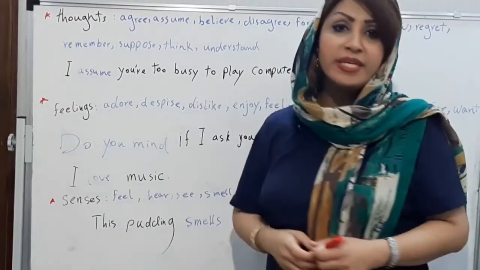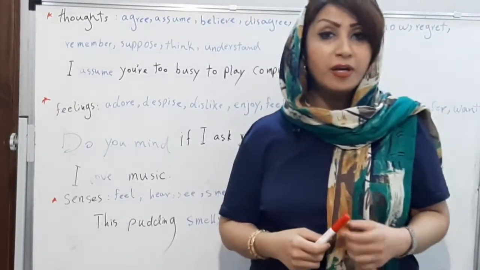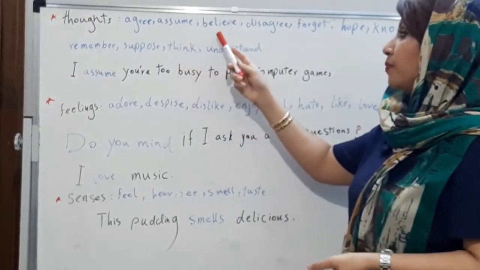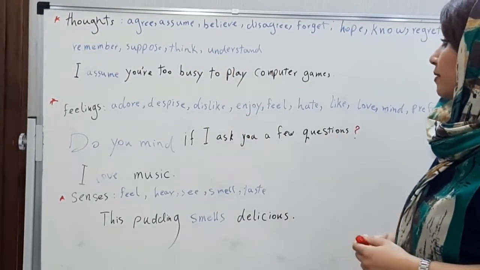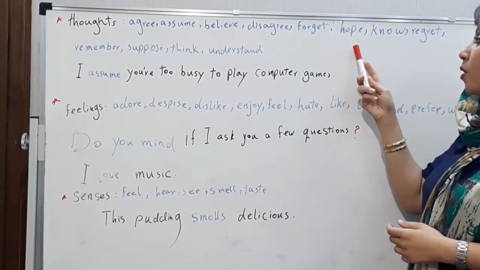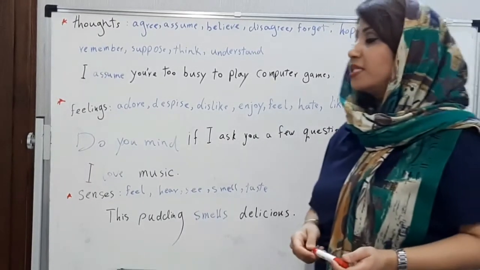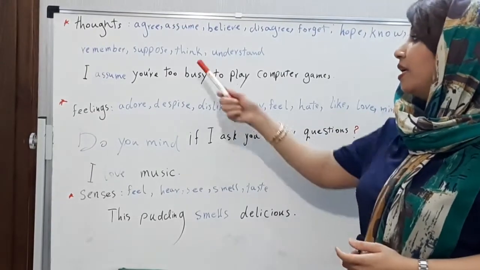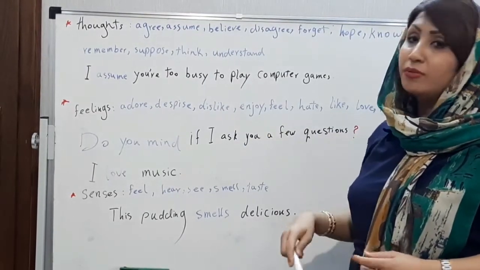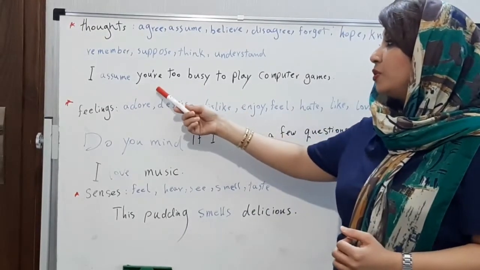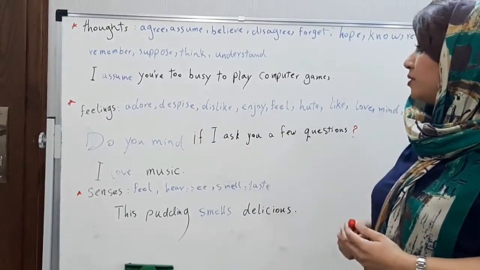Okay. As you see here, we have some verbs on the board like agree, assume, believe, disagree, forget, hope, know, regret, remember, suppose, think, understand. Now, let's take a look at this example. I assume you're too busy to play computer games.